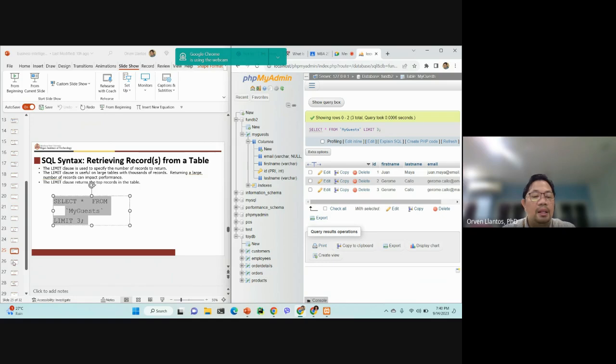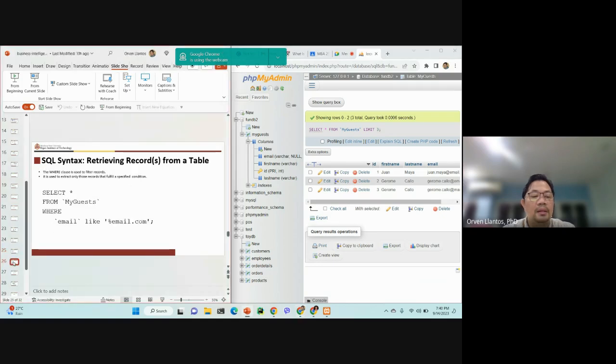And then next, we also have the where statement. The where statement allows us to specify conditions that we give to the database so that it returns only the rows that satisfy that condition.